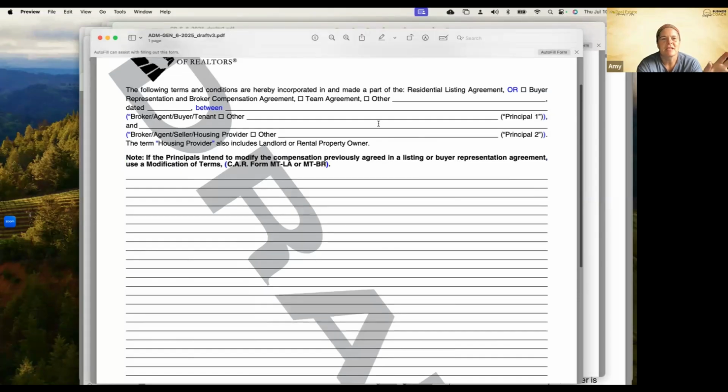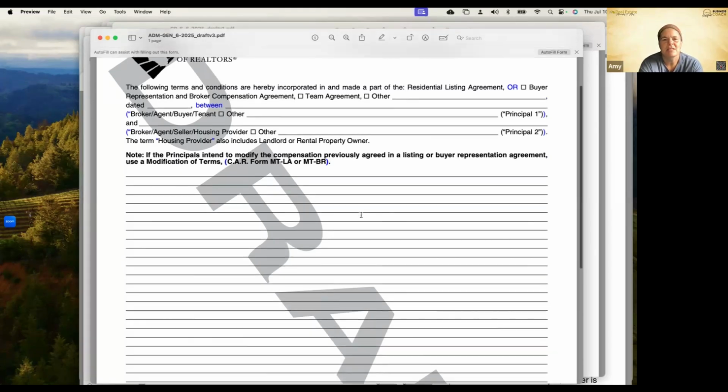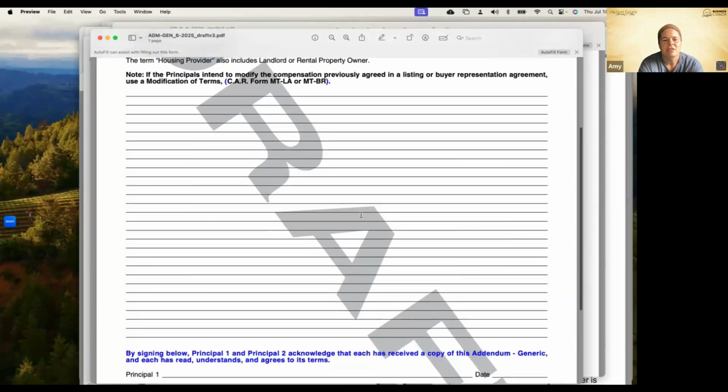Now notice up here, the broker, agent, buyer, tenant, that's principal one. We're going to put the names in there. So it might be like Realty One Group Fox. And then down here might be your buyer's names. So principal one, principal two. So when you see that down on the bottom, don't let it fool you.